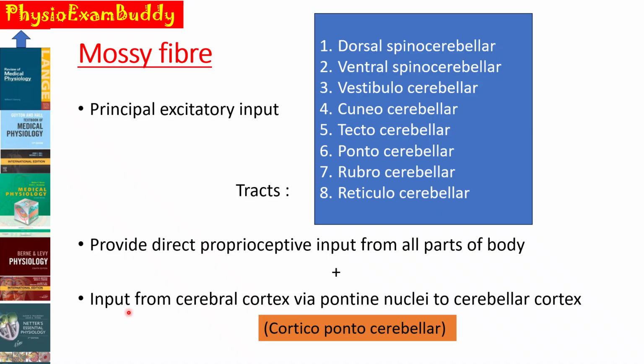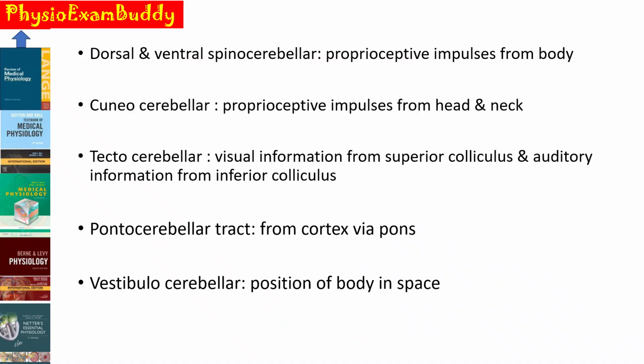plus the input from the cerebral cortex via the pontine nuclei to the cerebellar cortex, forming the corticopontocerebellar tract. And these fibers end on the dendrites of the granule cells in complex synaptic groupings called glomeruli.